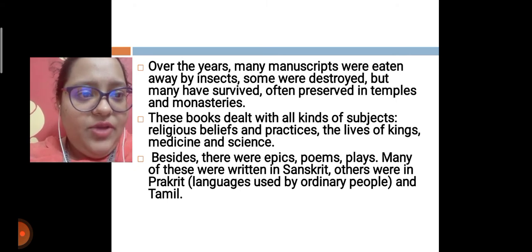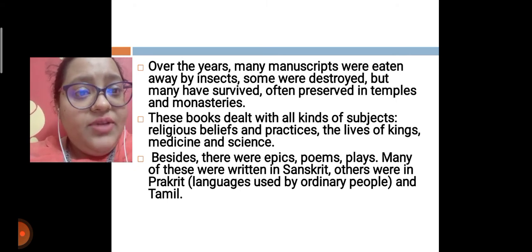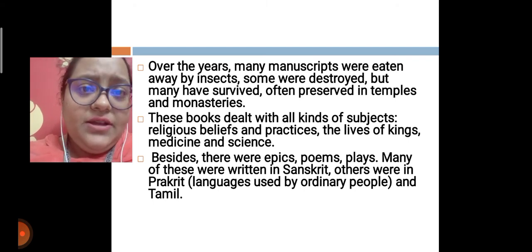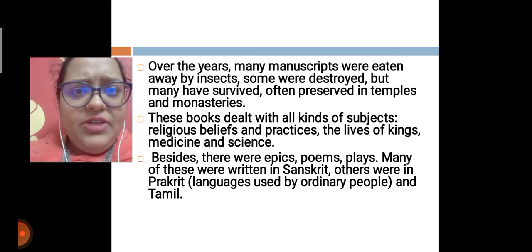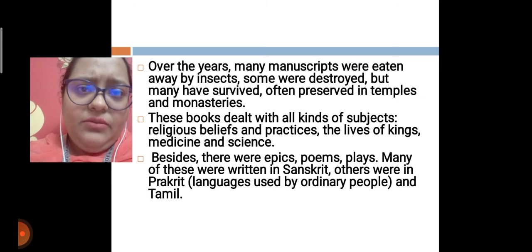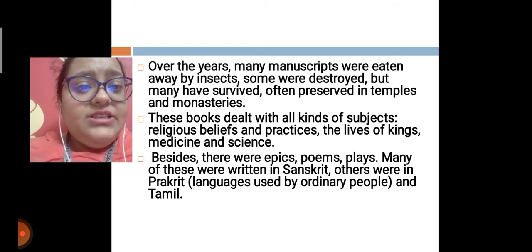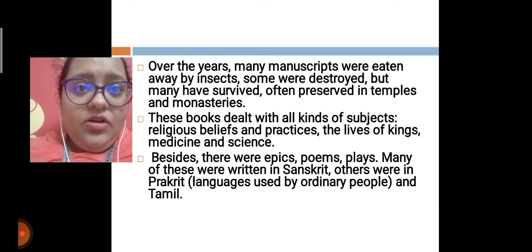Many of these were written in Sanskrit, others in Prakrit, the language used by ordinary people, because it was easier than Sanskrit. Tamil was also used for writing manuscripts.